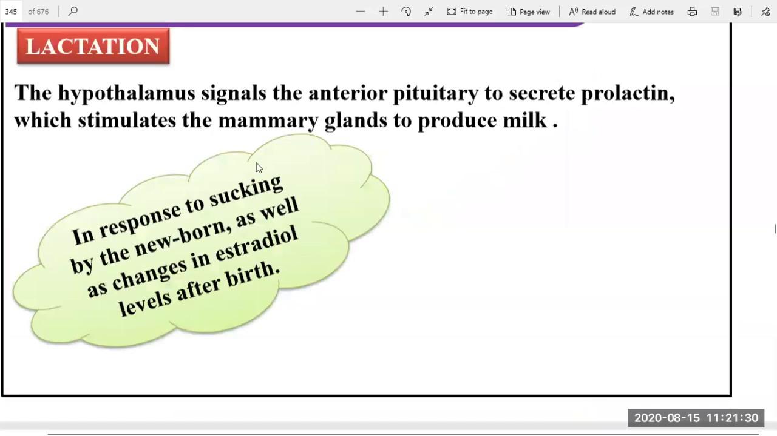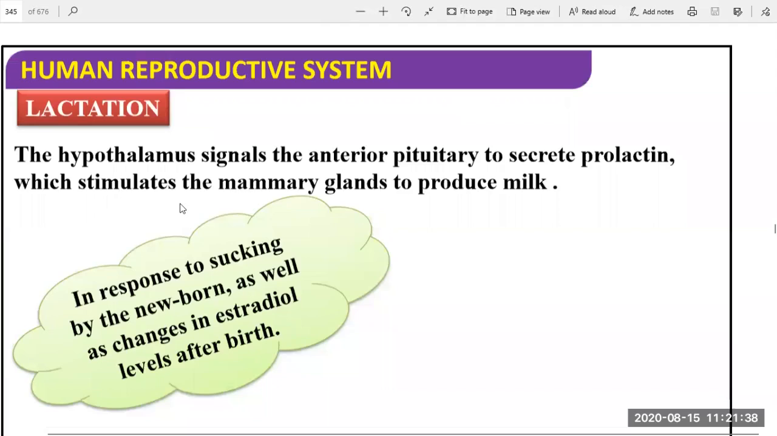The hypothalamus signals the anterior pituitary to secrete prolactin, which stimulates the mammary gland to produce the milk.